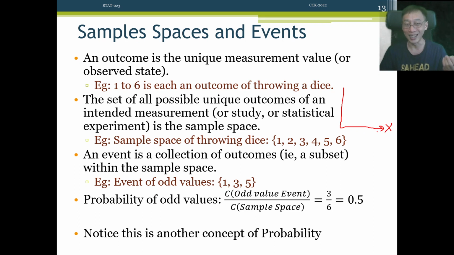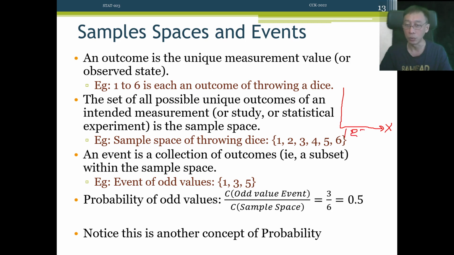We never draw a histogram or any other gram with the sample space on the y-axis. I mean, you can purposely try to draw it, but say in a scatter plot, that might be possible. But in most of these exercises and problems that we encounter, sample space, all the unique items basically are laid out on the x-axis. So here, for example, we have a sample space of throwing a dice, and because all possible numbers that can come out will be 1 to 6, we'll label that on the x-axis, right?